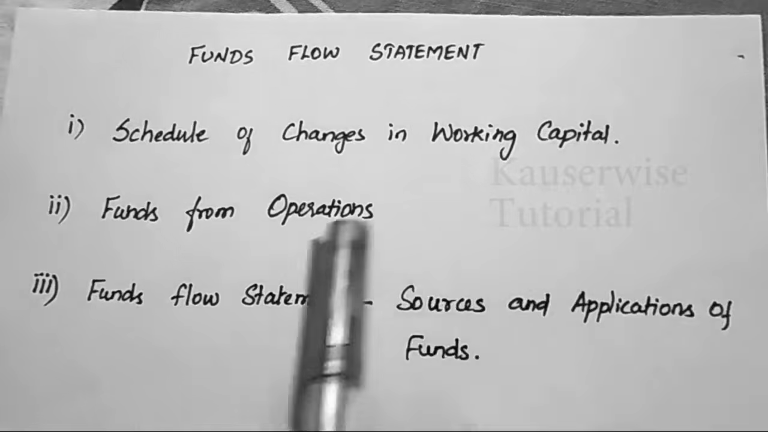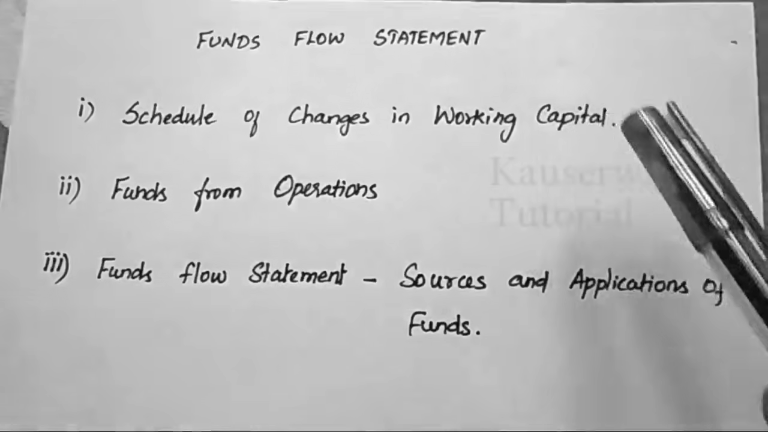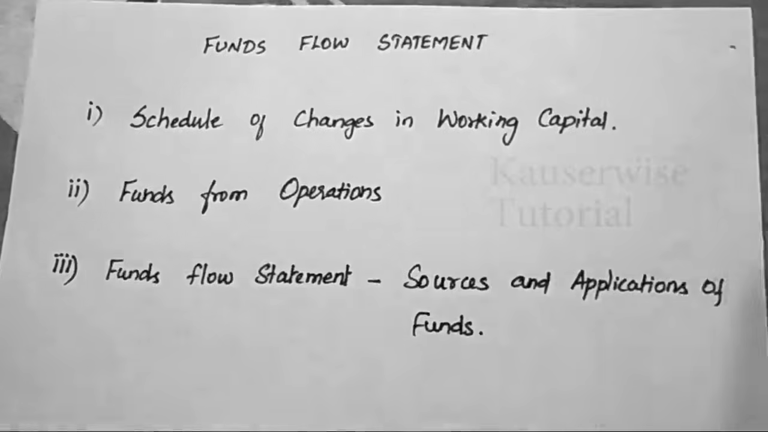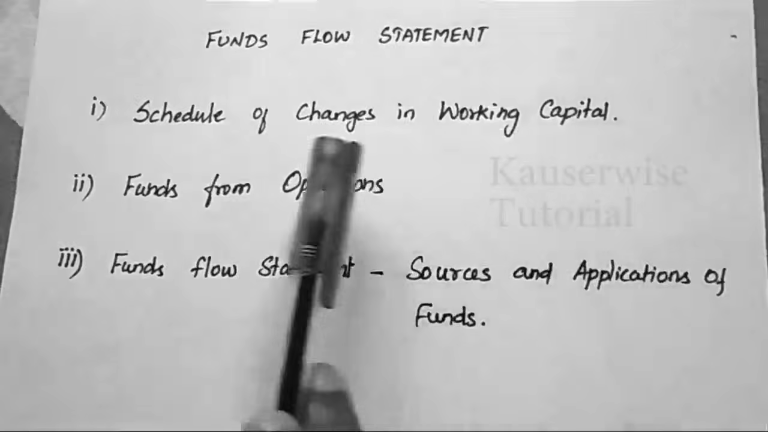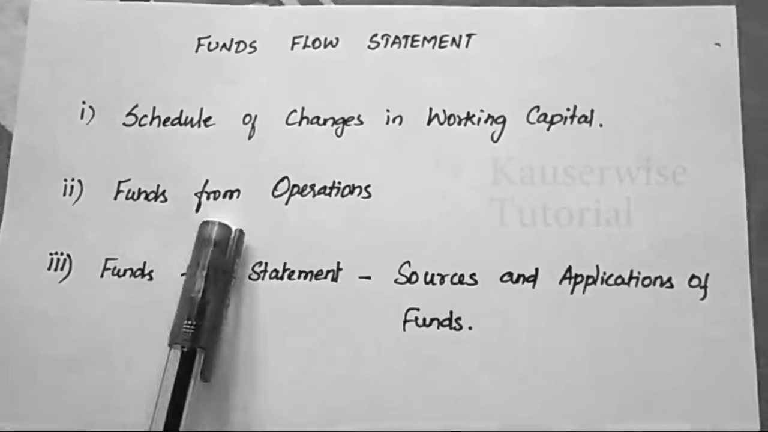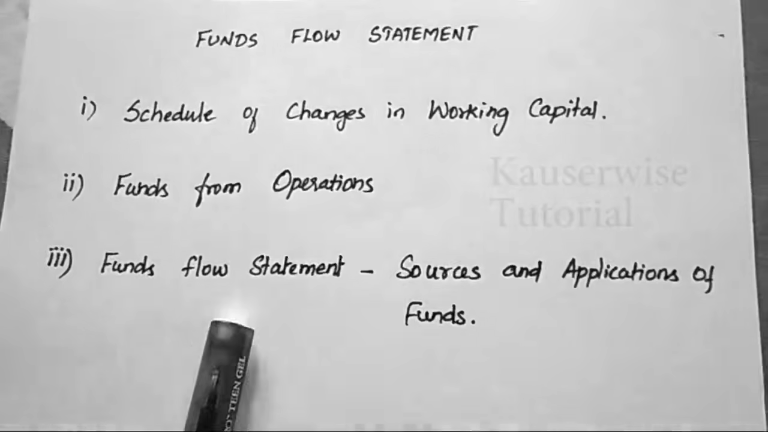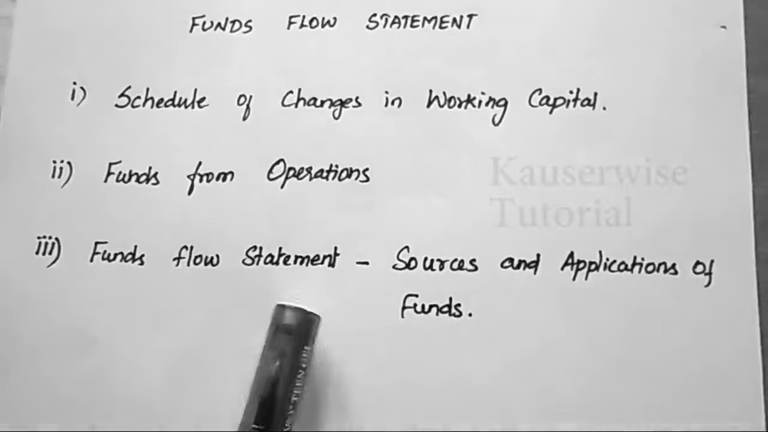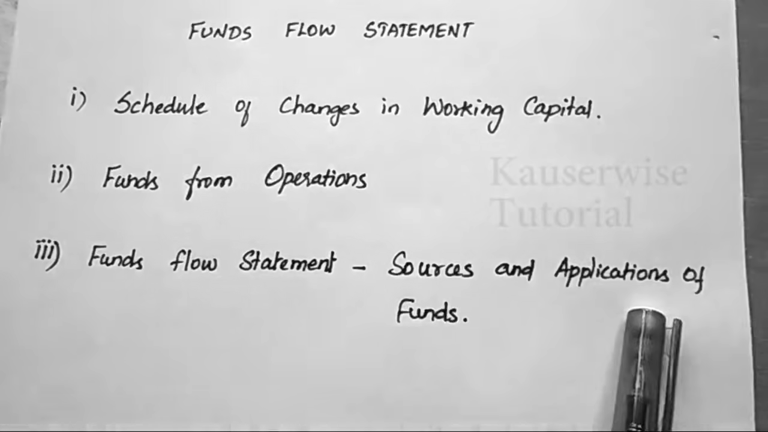In this video, I am going to explain fund flow statement. The fund flow statement contains three important steps. The first one is schedule of changes in working capital. First, we need to find the schedule of changes in working capital. And second one, fund from operation. It is an internal source of an organization. And third one, fund flow statement. So fund flow statement contains two things: sources of fund and applications of fund.